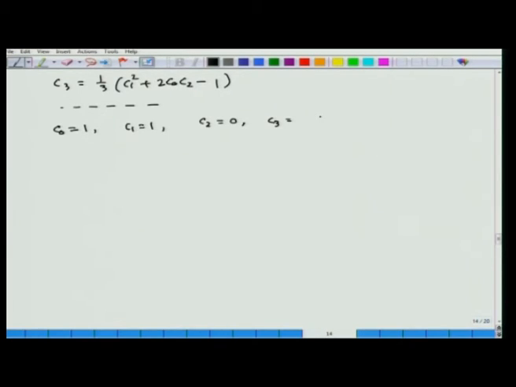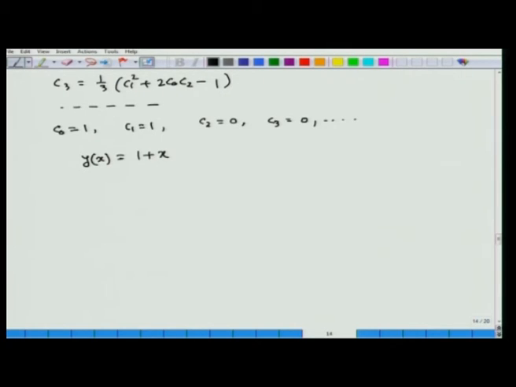So, substituting there you can find this is also equal to 0, and you can verify all other constants, that is c4 and onwards. If you solve this, you will find all of them are exactly equal to 0, and therefore the series for y(x) comes out to be 1 plus x, and you can verify that y(x) equal to 1 plus x is the solution to the nonlinear equation.